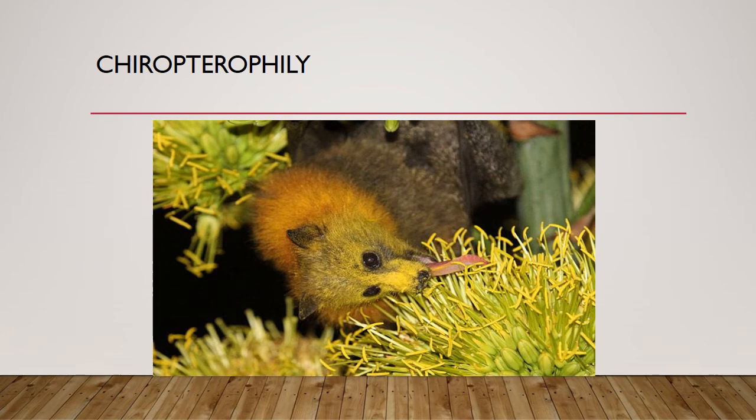Okay, bats come under the order Chiroptera. So pollination by bat is mentioned as chiropterophily. Bat is a flying mammal. It is a nocturnal animal. It is not a bird, it is a mammal, a nocturnal mammal. And nocturnal means they are night dwellers. During night time they will be active, and their movement is also peculiar. By echolocation they are moving.